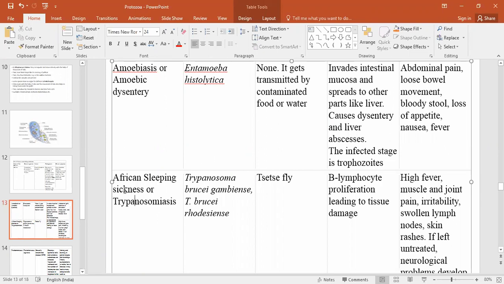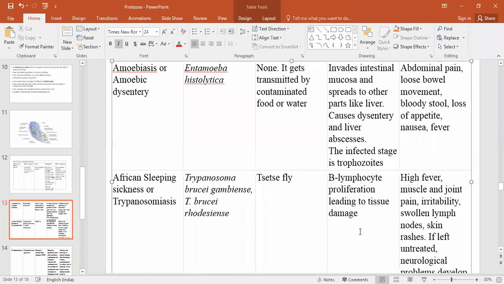The next protozoan disease is African sleeping sickness, also called trypanosomiasis. The protozoa that cause this disease are Trypanosoma brucei gambiense and Trypanosoma brucei rhodesiense. The vector that transfers this disease is the tsetse fly. The pathogenesis is B lymphocyte proliferation leading to tissue damage.